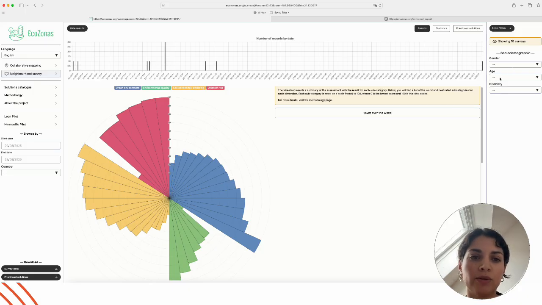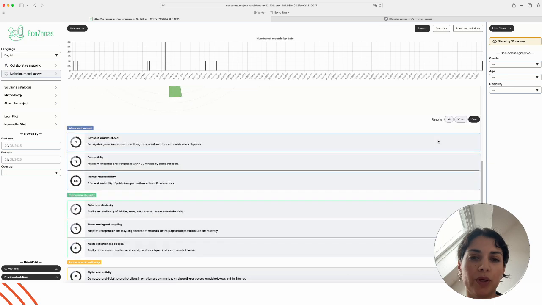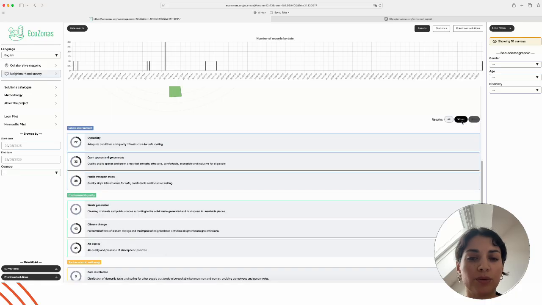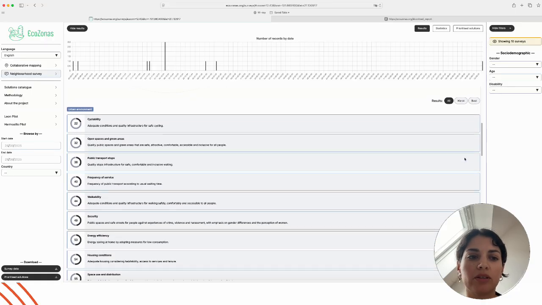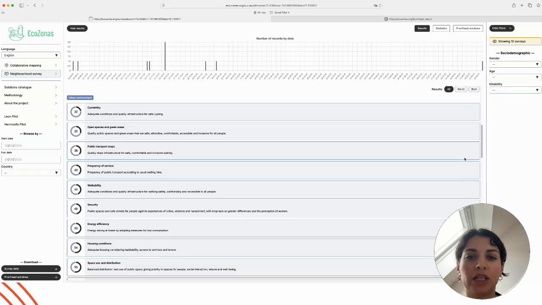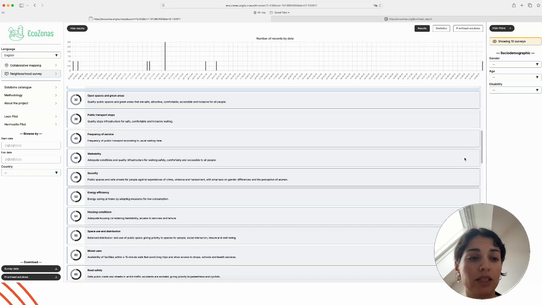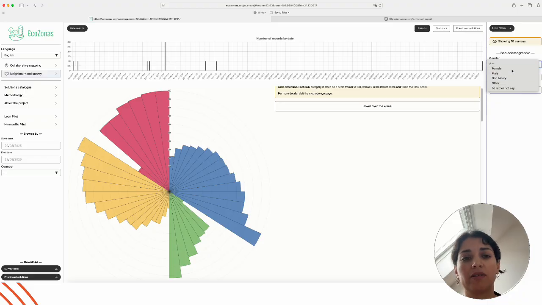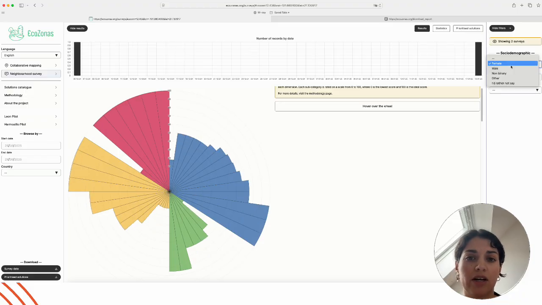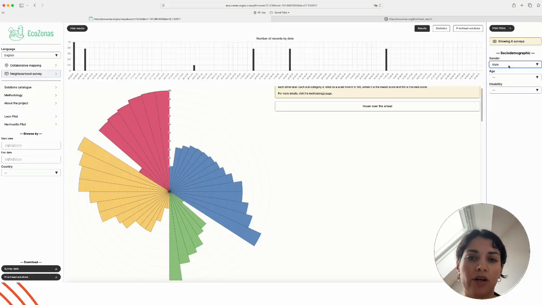Also, if we scroll down, we would be able to see the whole list of topics, and also we can see them by the best evaluated, the worst, and well, the complete list as well. All this information can also be filtered by gender, age, and disability. And the idea is that with this we also have a comprehensive assessment of the situation of a neighborhood or the area that we are studying.